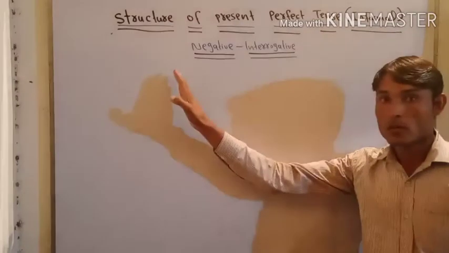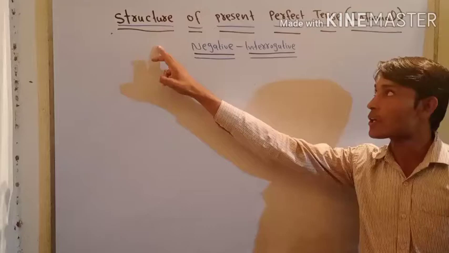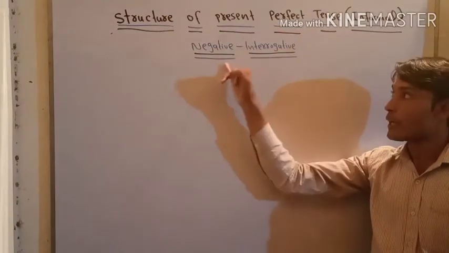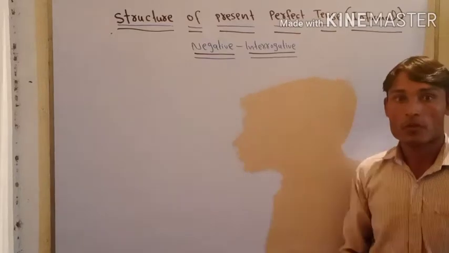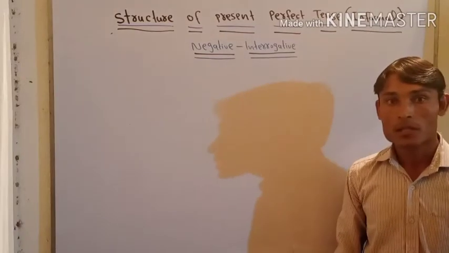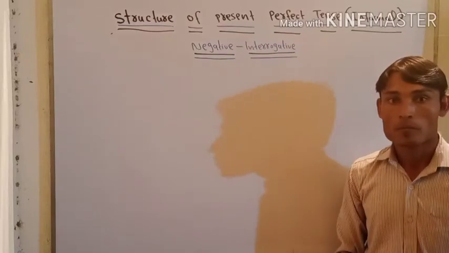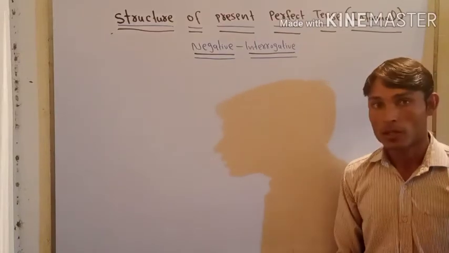In this video, I would like to teach you the structure of present perfect tense, negative interrogative structure in informal form. If you want to construct a negative interrogative sentence in informal form, follow this formula.